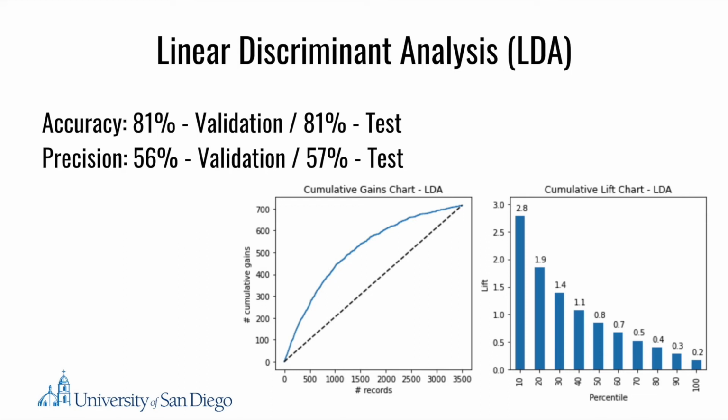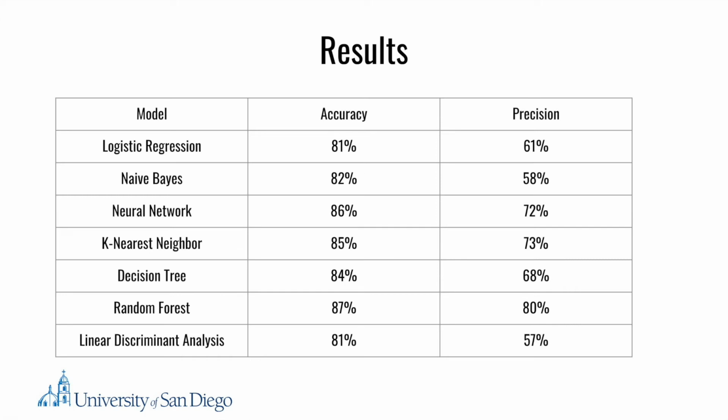Moreover, the cumulative gain and lift chart indicates the model outperforms a random model with gains at every decile. Accuracy and precision scores of all models used for the study are shown in this table. Each model achieves an accuracy between 80 and 90%, which is most likely due to the imbalanced dataset. Therefore, the precision score will be focused more than accuracy score when determining the best model.